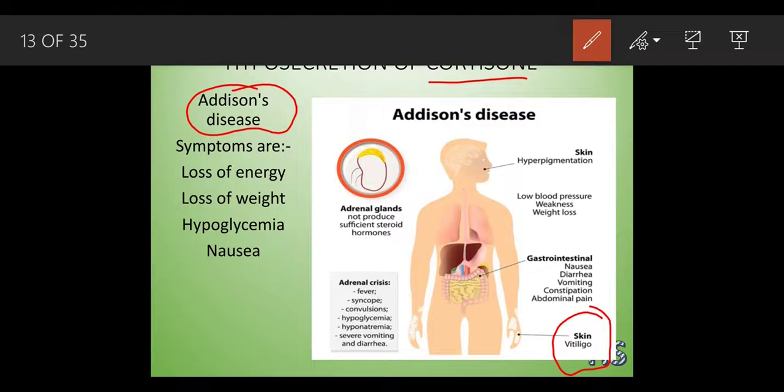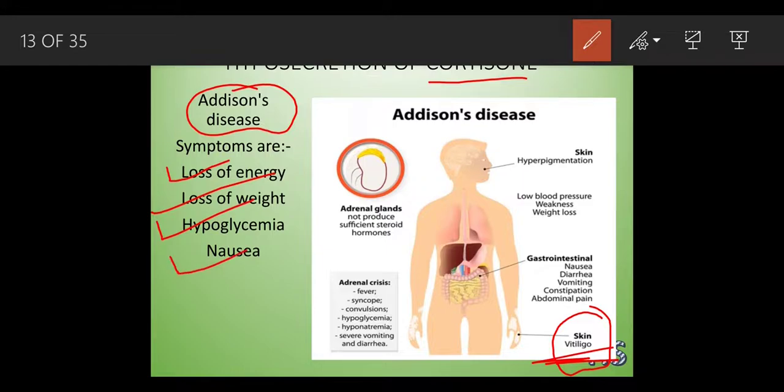Okay, this word vitiligo you have heard in your 9th standard, in the skin chapter. Vitiligo means loss of pigmentation from certain parts of the body. Okay, it is not a complete loss, it is only a partial loss. What are the symptoms of this condition? There is a loss of energy, loss of weight, hypoglycemia, and nausea.